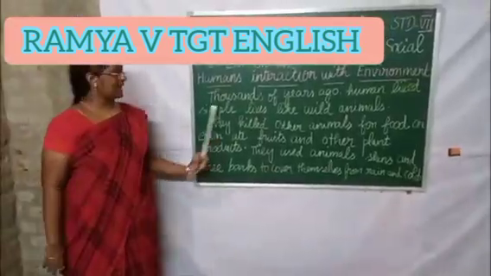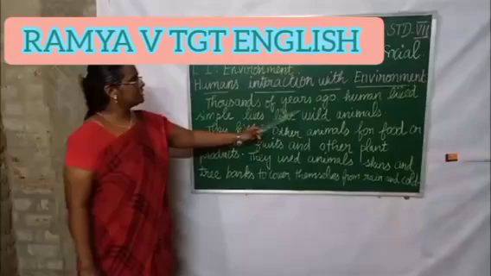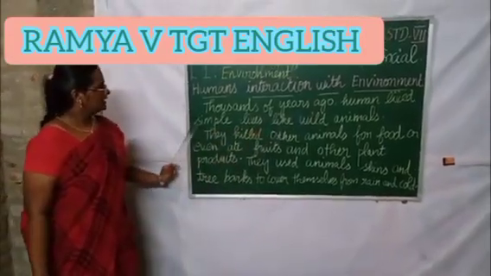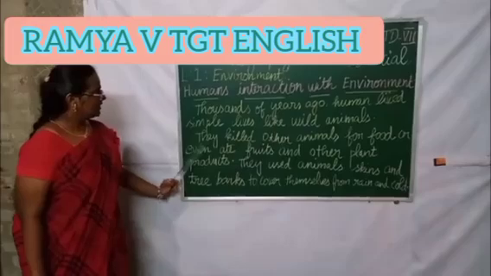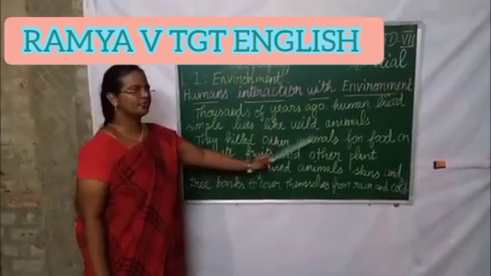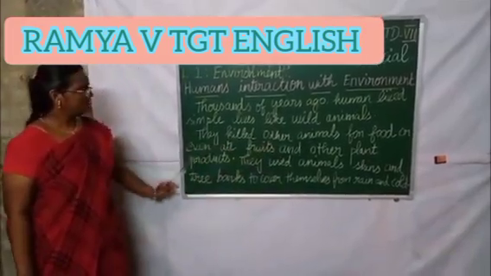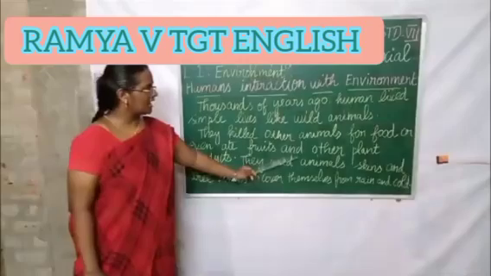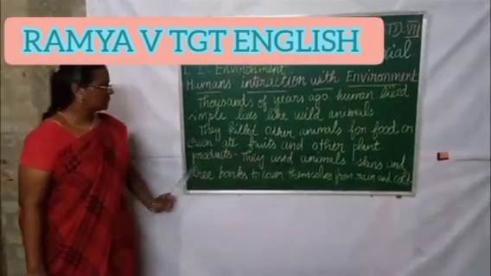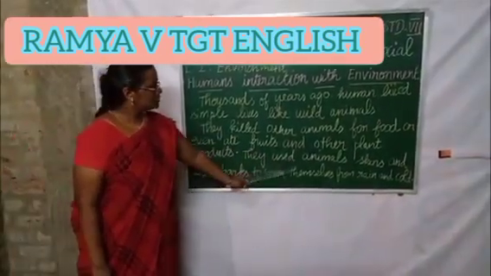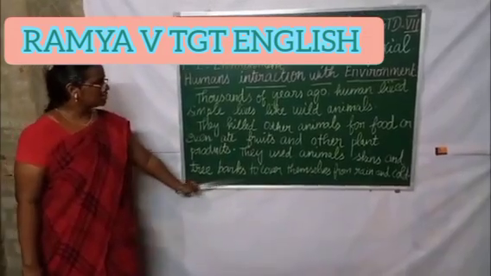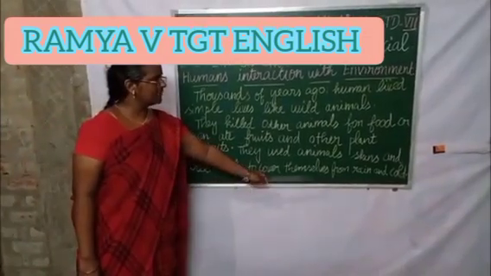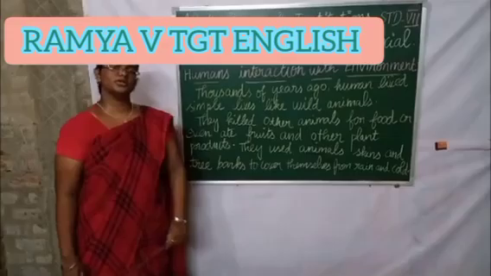Now let's read the paragraph. Thousands of years ago, humans lived simple lives like wild animals. They killed other animals for food or even ate fruits and other plant products. They used animal skins and tree barks to cover themselves from rain and cold.